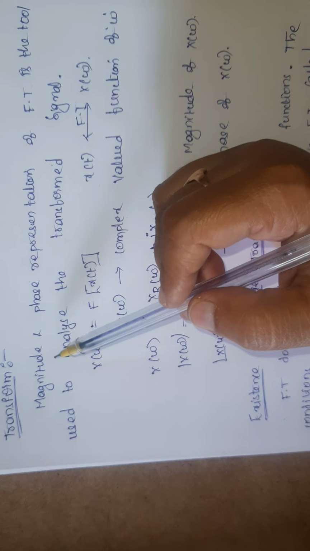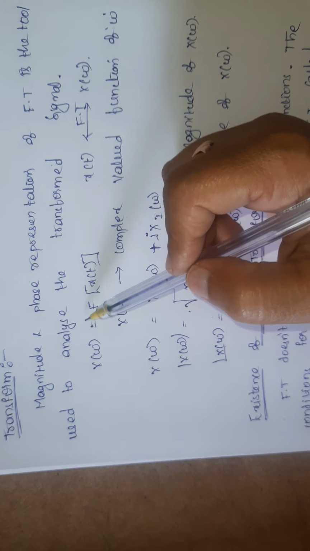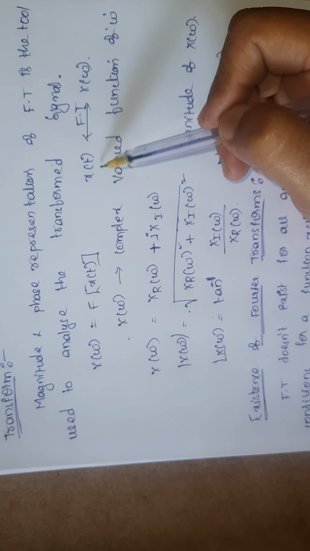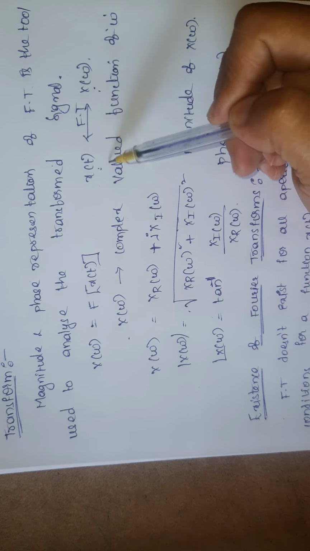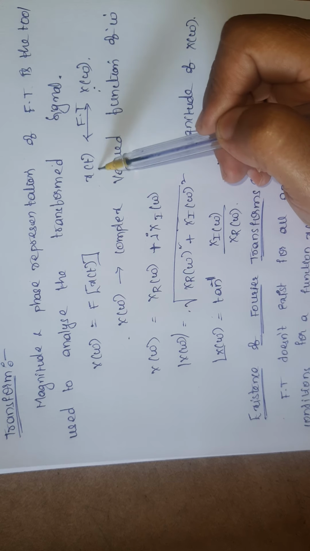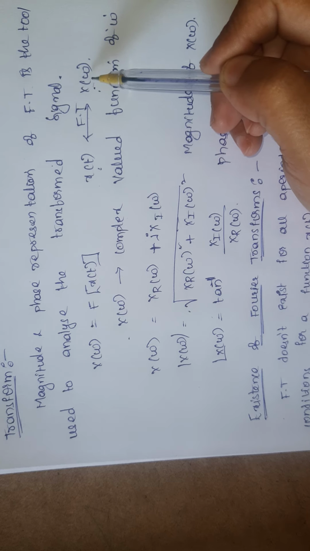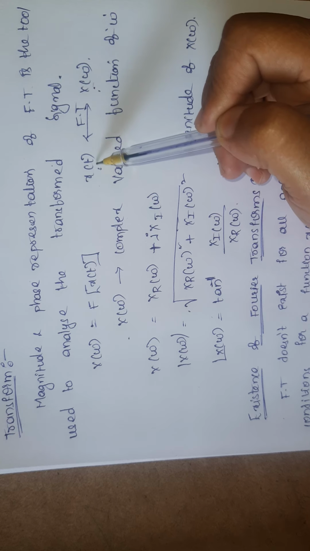that is, magnitude representation and phase representation. So here we know already that x of t and x of omega are Fourier transform pairs. If I do the Fourier transform of x of t, this is x of omega, and if I do the inverse Fourier transform of x of omega, I'll get x of t, right?